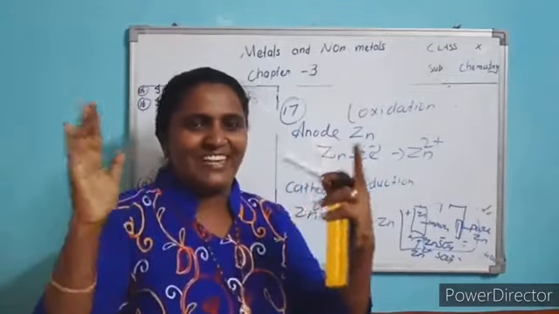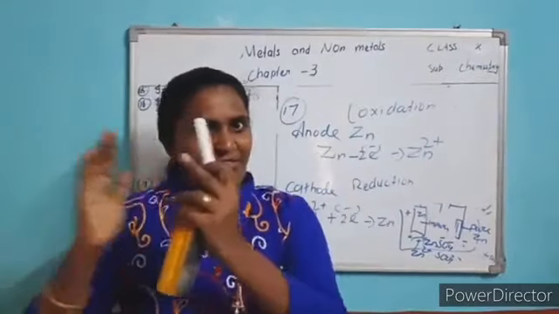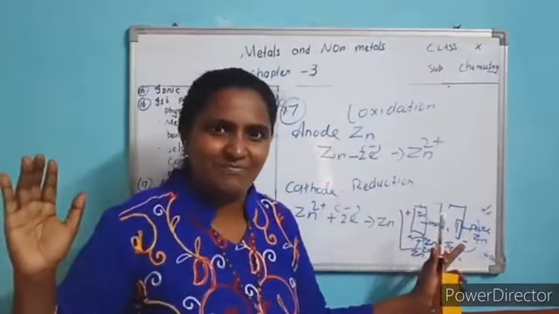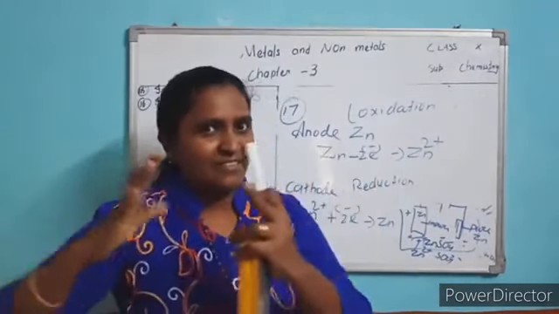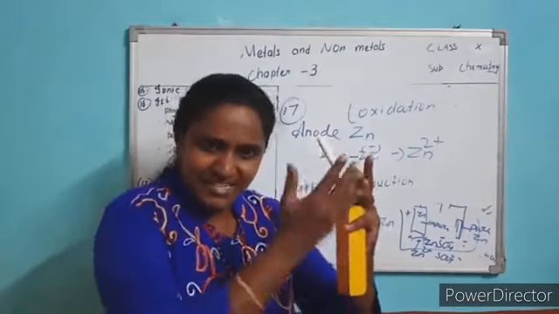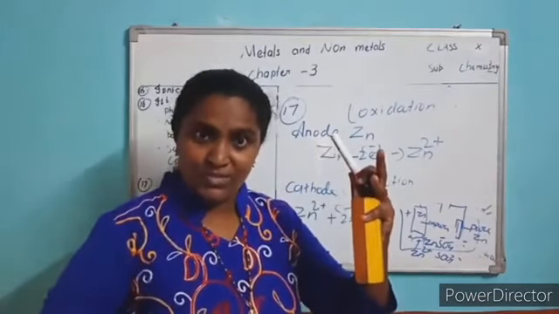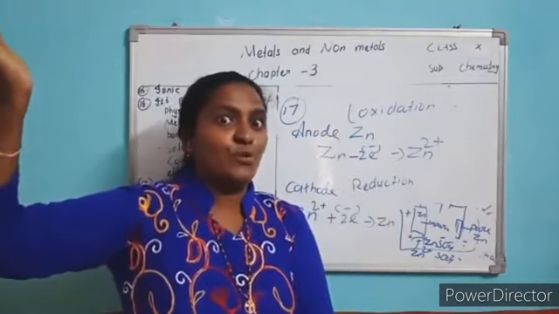The anode becomes thinner and the cathode becomes thicker as time passes. Why? The anode changes into ions and comes into the solution, and from the solution zinc ions go and deposit over the cathode.